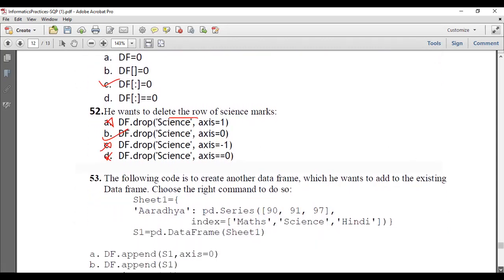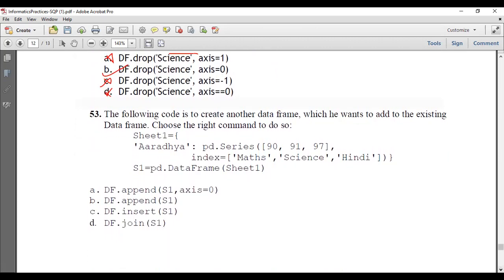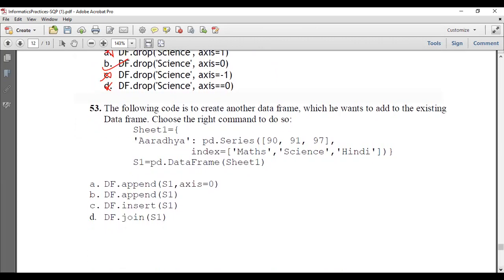The following code is to create another data frame. You want to add to the existing data frame. Already some data is there and you want to add to it. So what is the function? df.append.